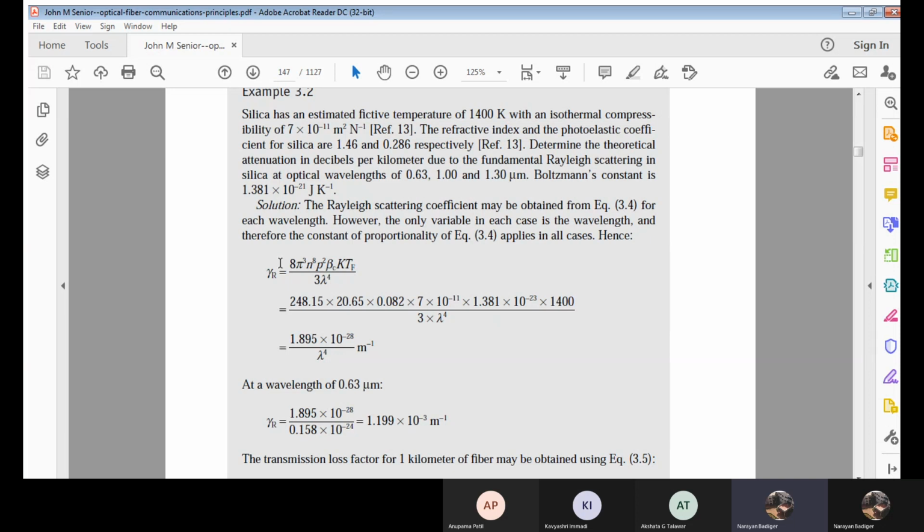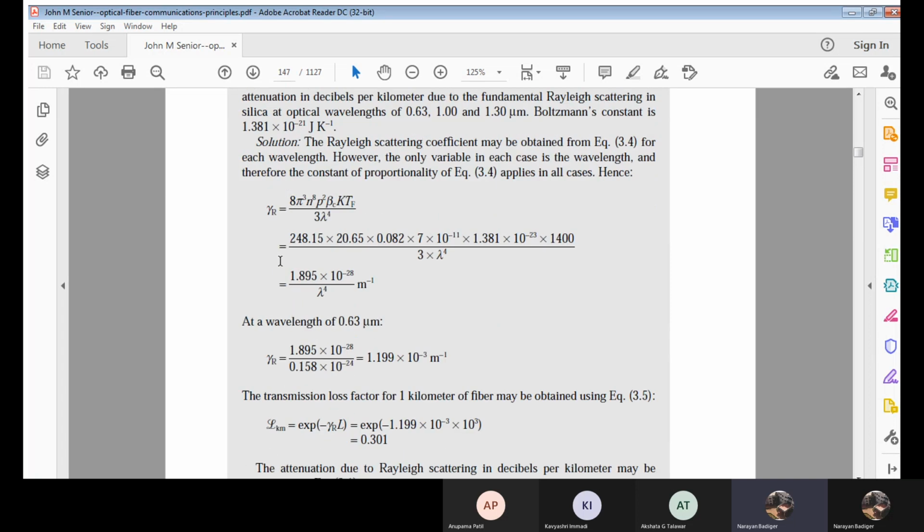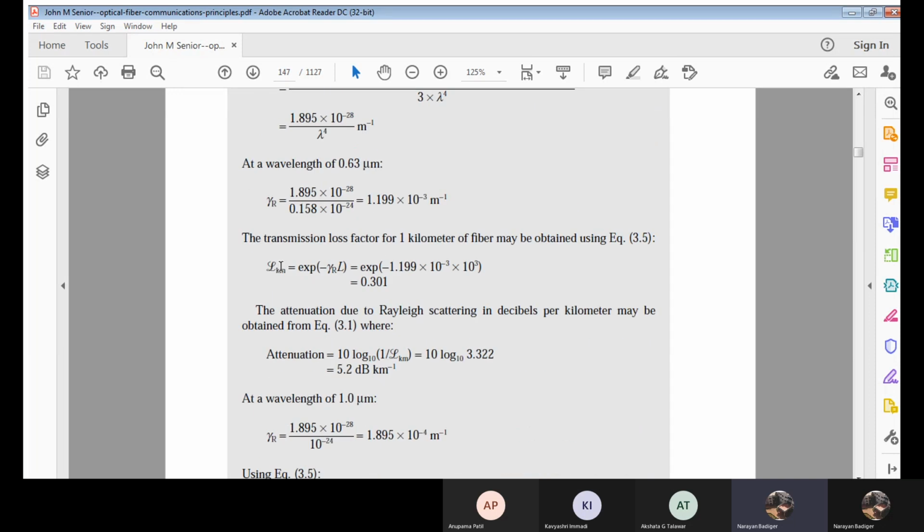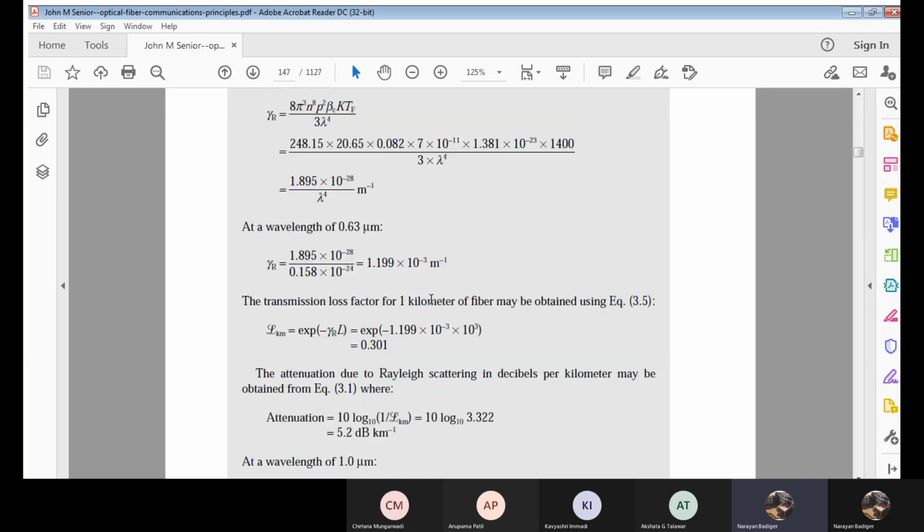This problem is simple but a little tricky. We need knowledge of the previous topics, what attenuation is and how attenuation in dB per kilometer is calculated. All that we did yesterday will be carried out here. Now we'll see the problem quickly.